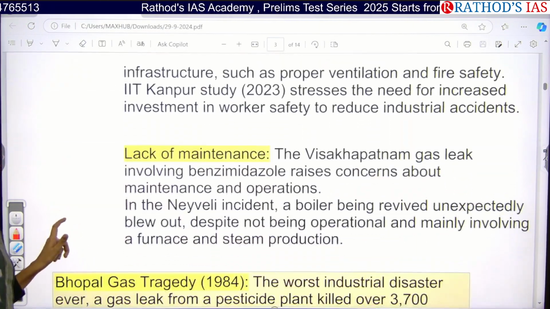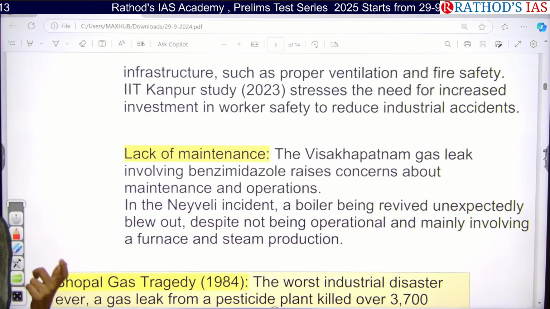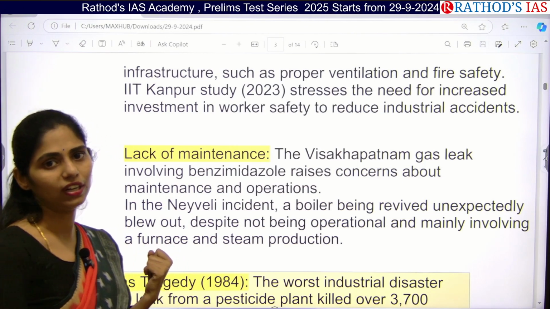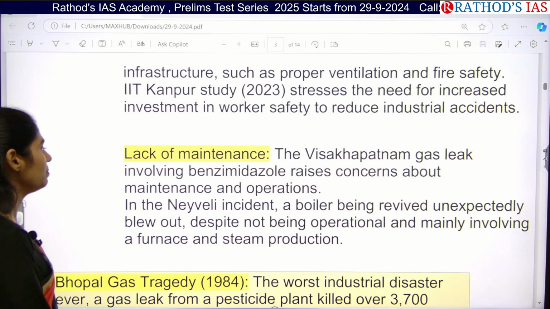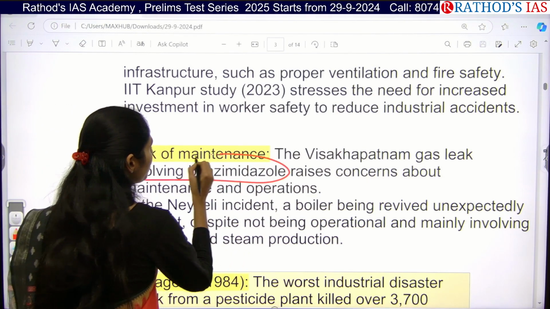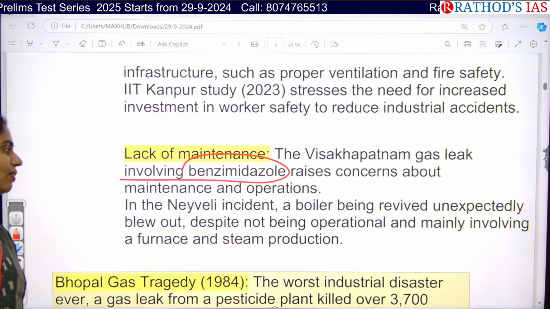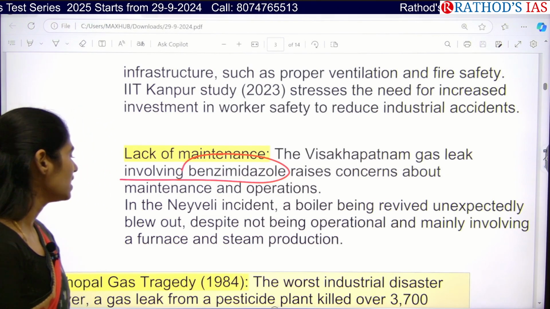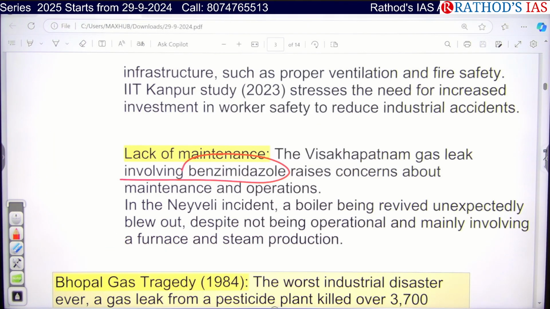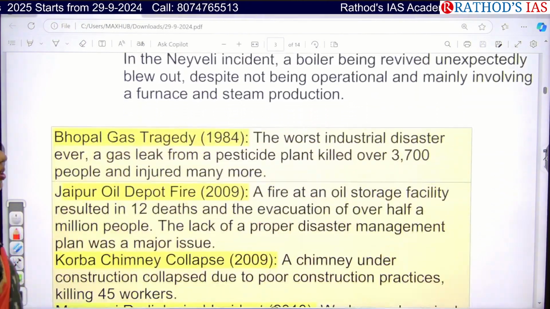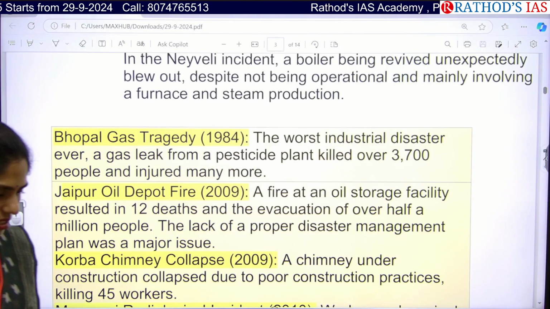And this one is, they are not going for proper maintenance of industries. So the Vishakhapatnam gas leak involving benzimidazole mainly raises concerns about maintenance and operations of these industries. And even the Neyveli incident also said that yes, there was no proper maintenance. And do you know some examples of industrial disasters in our country?